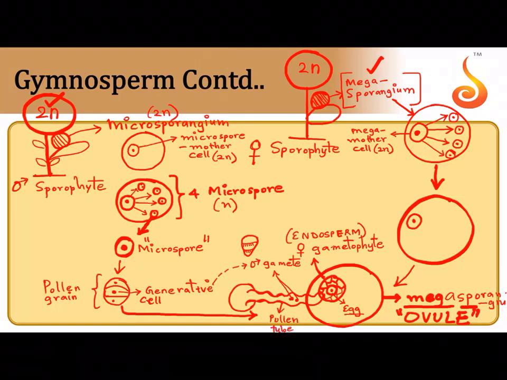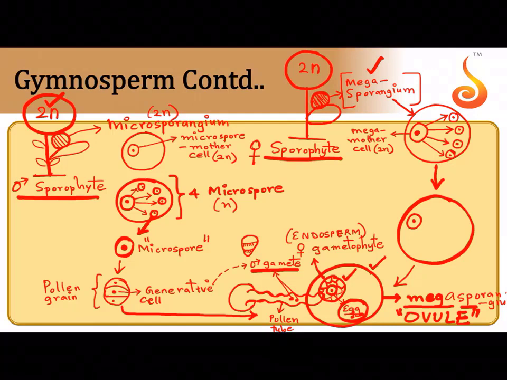Their job is to form what? Their job is to fuse with the egg to form a zygote. And then now I told you in the previous slide, the megasporangium with a female gametophyte with a new zygote inside, the egg has become zygote because of the male gamete or the sperm, is now called seed. And the seed will grow to either become the male sporophyte or to become the female sporophyte.